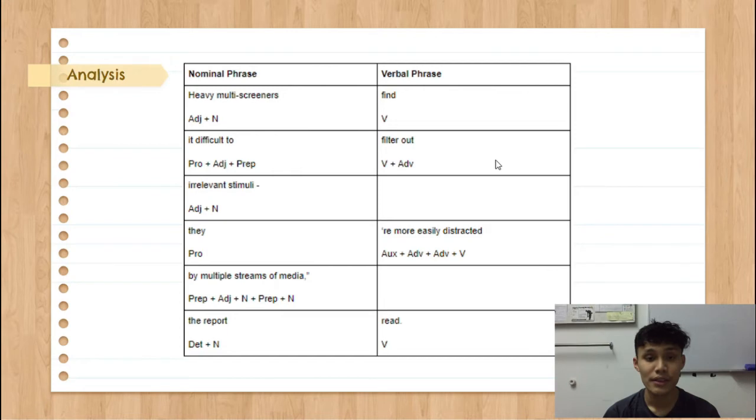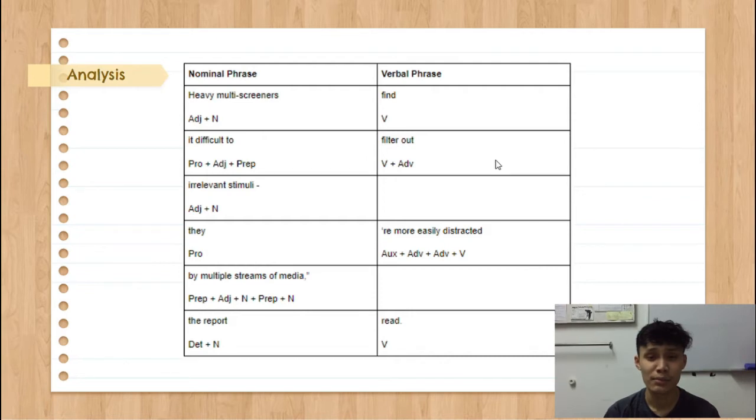For example here, heavy multi-screeners. Heavy is an adjective, multi-screeners is a noun. Find is a verb, so it belongs in verbal phrase. Going back to nominal phrase, it difficult to. It is a pronoun, difficult is an adjective, to is a preposition.